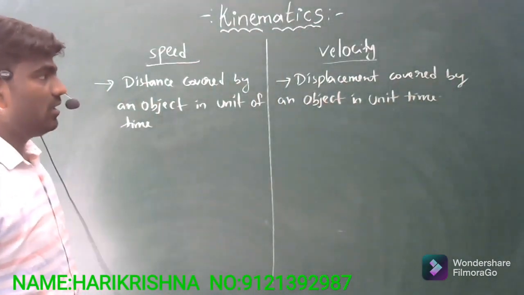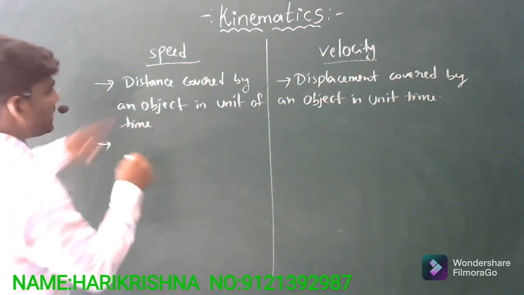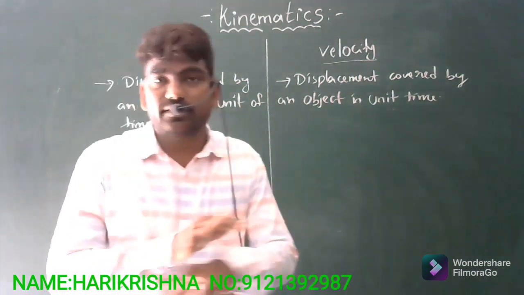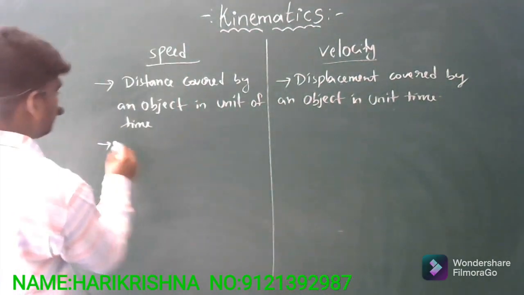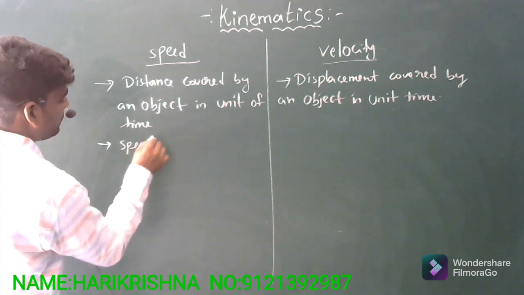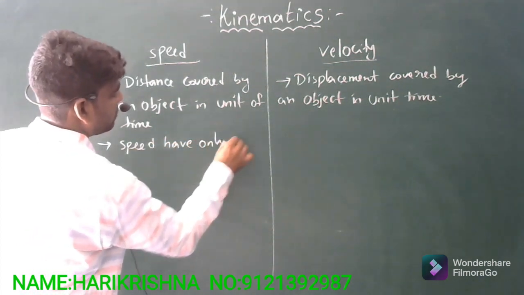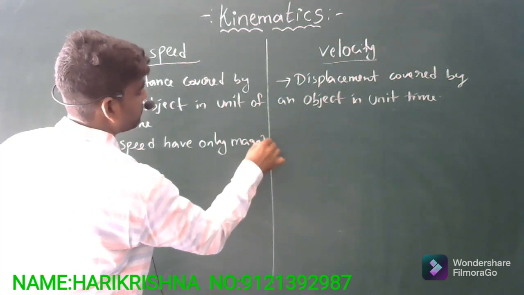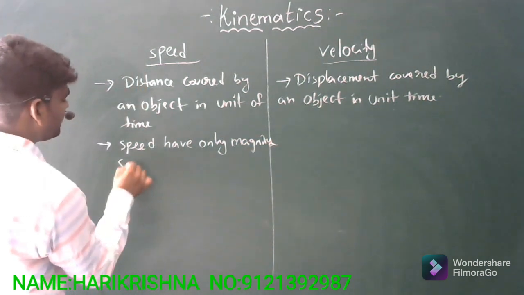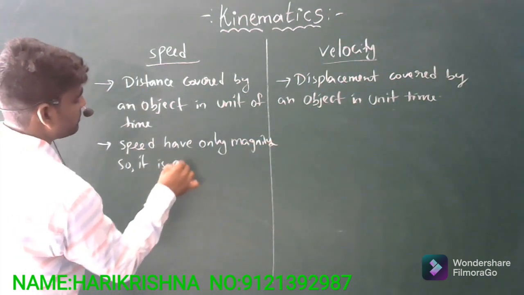Speed has only magnitude; it does not have any specified direction. So it is a scalar quantity.